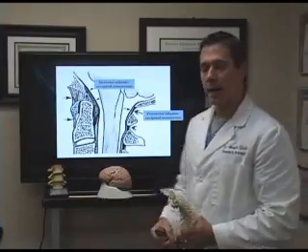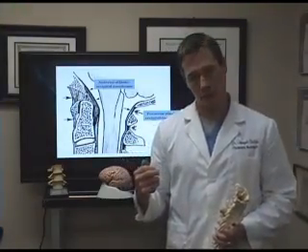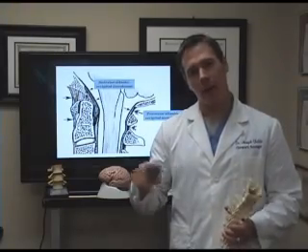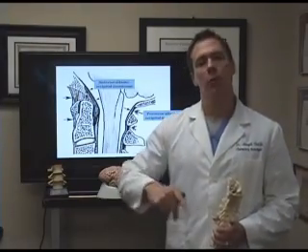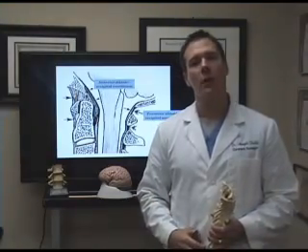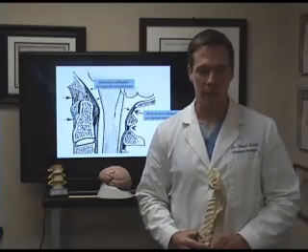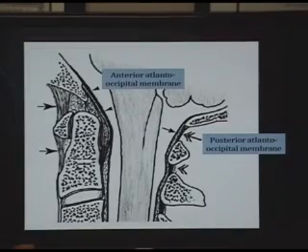Alright, so what we're going to do now is zoom in so I can show you some of these ligaments, and that way I can point out what a healthy ligament and what a torn ligament looks like, so you can have a better understanding of what we look for when a patient comes in with chronic pain from a motor vehicle accident. Okay, what we're going to do now is show you some of these ligaments.